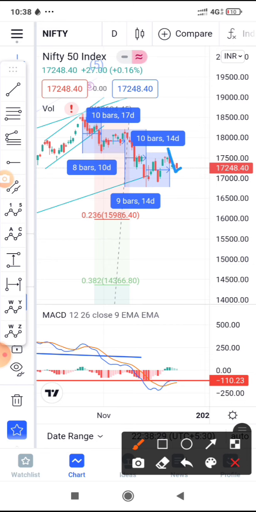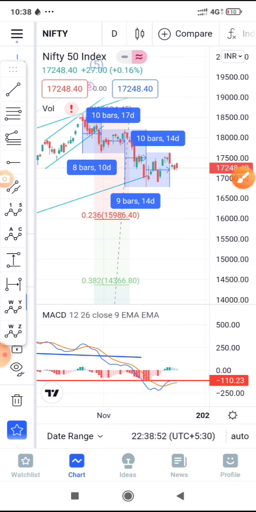So what will be the corrections here? Here will be wave A, then wave B again retracing up, and wave C. So this will complete the zigzag correction of triple zigzag or a triple three complex correction, where A, B and C waves are pending. So that's what we are expecting on the next move